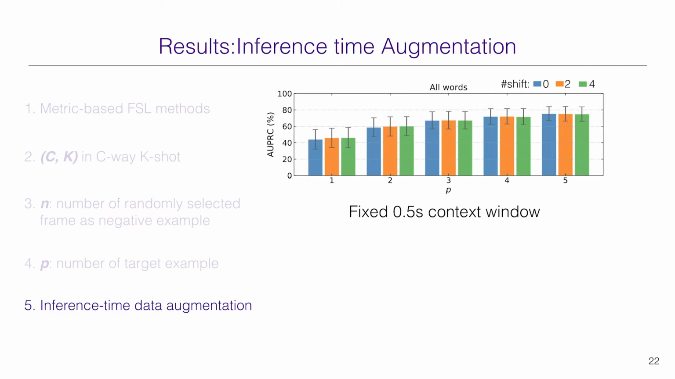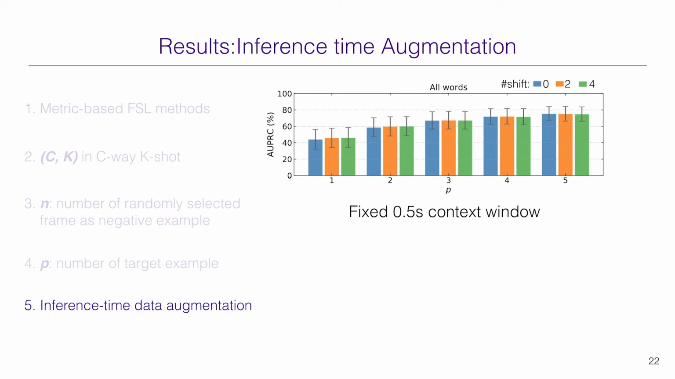For inference-time data augmentation, we experiment with including different number of shifted windows as additional positive examples. 0 shifts means no augmentation. 2 and 4 shifts means including 1 or 2 neighboring windows in both directions of the original positive examples. At first, we see little improvement with this augmentation. A possible reason is our use of a fixed half-second context window.